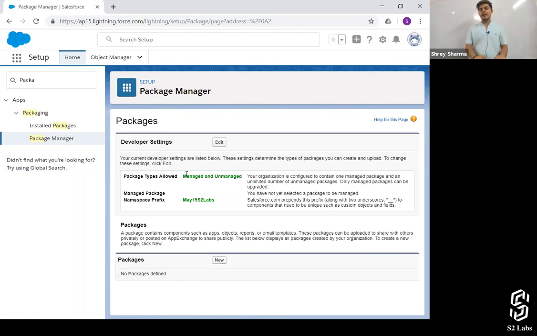See. Now the package types allowed are unmanaged and managed. Earlier it was showing that unmanaged packages are the only type of packages that you can create. But now it's not the same because you've defined the namespace prefix. Is it clear? Okay, let me tell you.